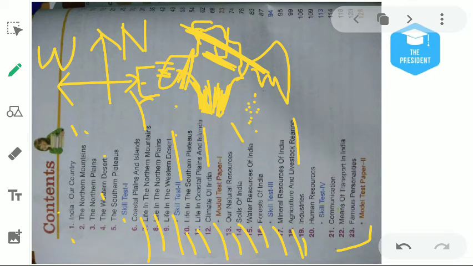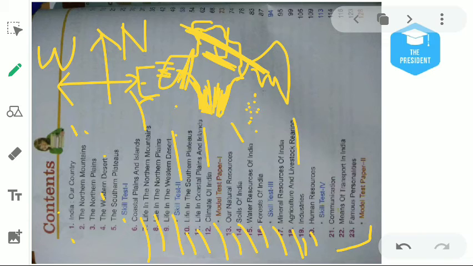Then chapter number 19 is about industry. Industry is the place where raw material is converted into a finished product. Like suppose we are growing cotton in the field, and the cotton is converted into clothes like a shirt. Suppose you are wearing your uniform, it is made of cotton. So cotton is converted into your school uniform. That place is known as industry.